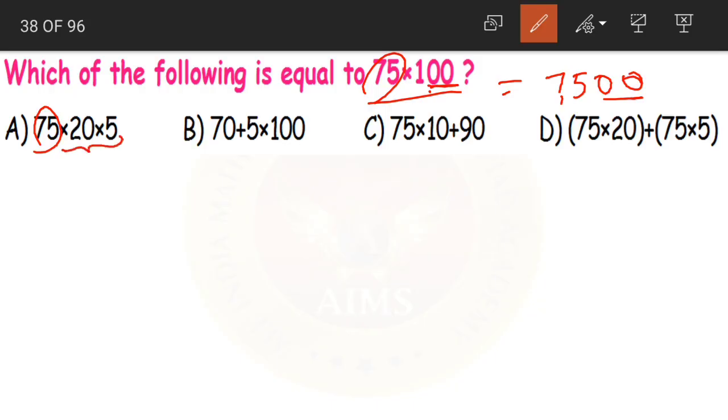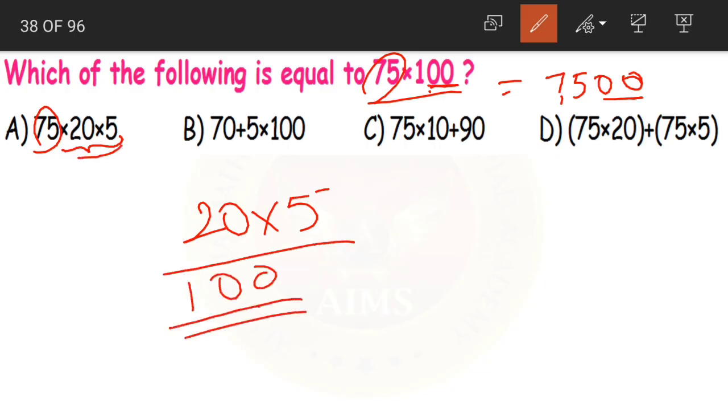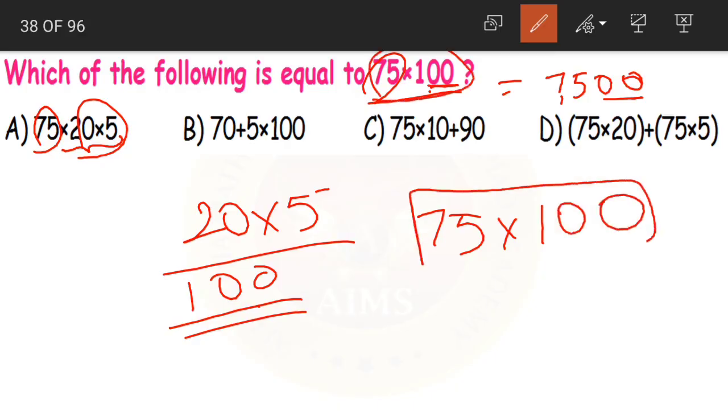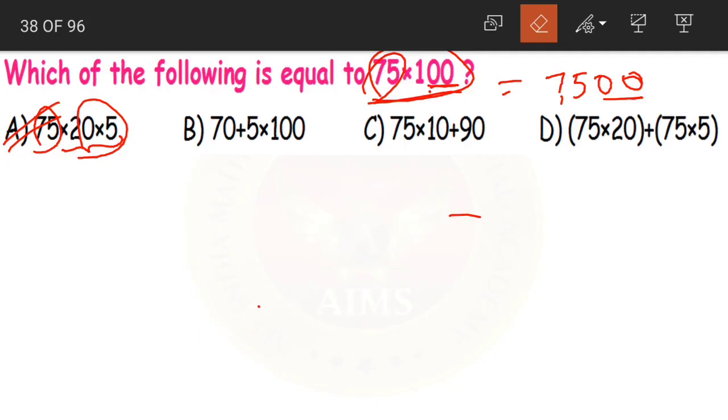Now what do we have here? 20 into 5. 5 zeros are 0, 5 2s are 10, so 100. So what can we write this as? We have 75 into 20 into 5. Now what did we get for 20 into 5? 100. So instead of 20 into 5, I'll write 100. Isn't it the same as in the given question, 75 into 100? Yes. So option A is our correct answer. Now if you want, you can check why options B and C are not the correct answers.